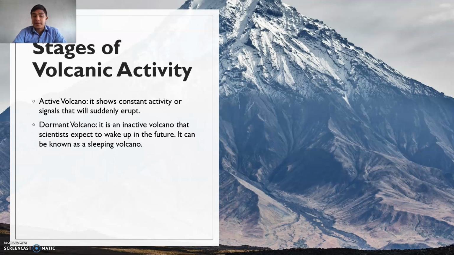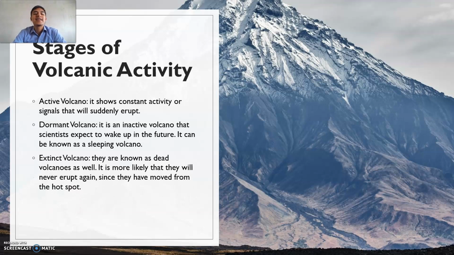We also have a dormant volcano. It is an inactive volcano that scientists expect to wake up in the future. It can be known as a sleeping volcano. So basically, in dormant volcanoes, there is a probability that they are going to be active in the future. But right now, they have little or no activity at all.